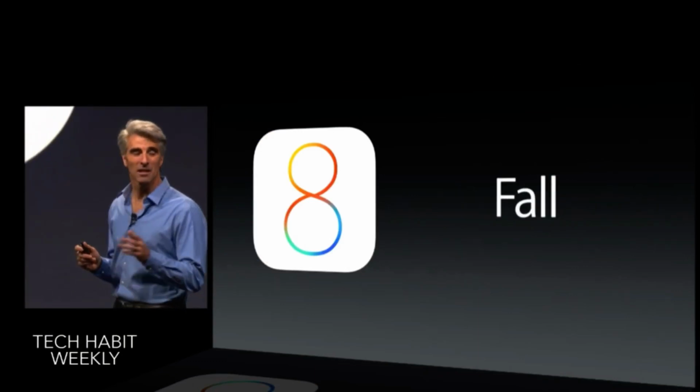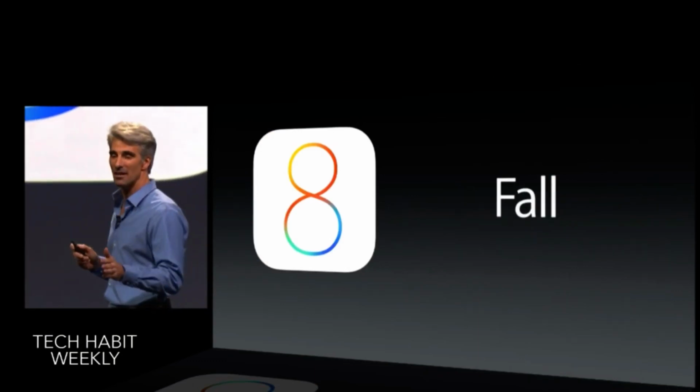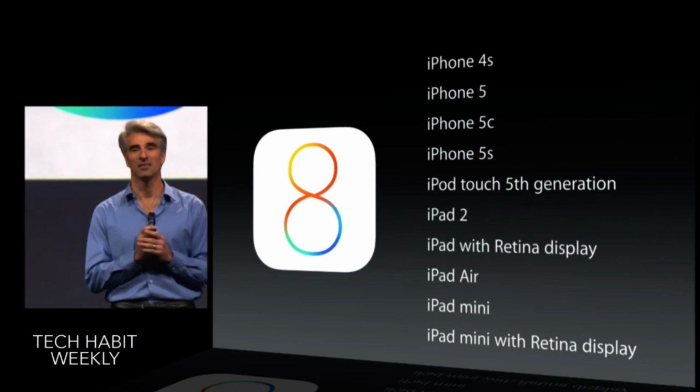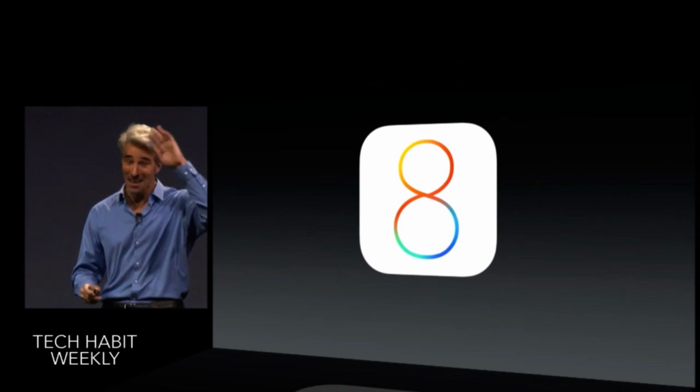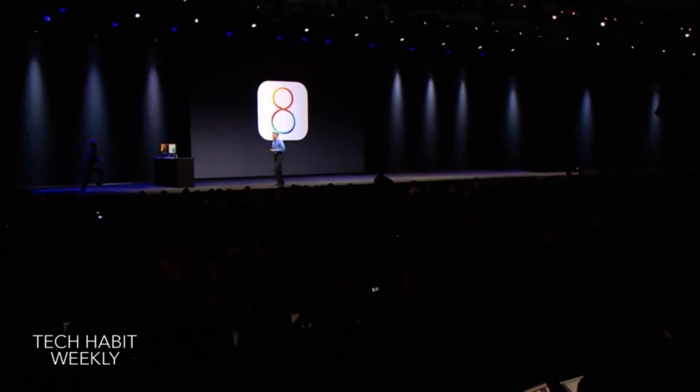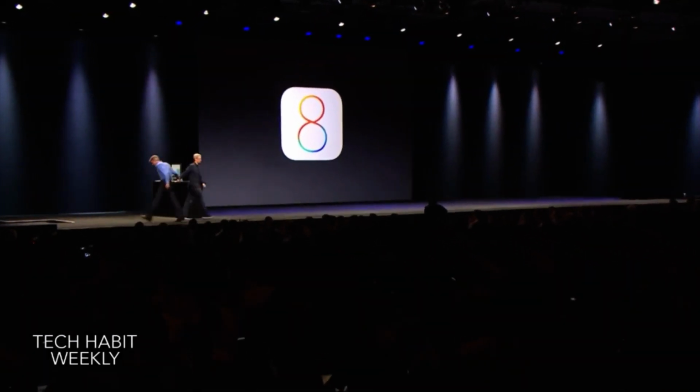And you guessed it, iOS 8 will be available to everyone else in the fall, and it'll run on all of these devices. iPhone 4S support, it even runs on the iPad 2 too. That's iOS 8.